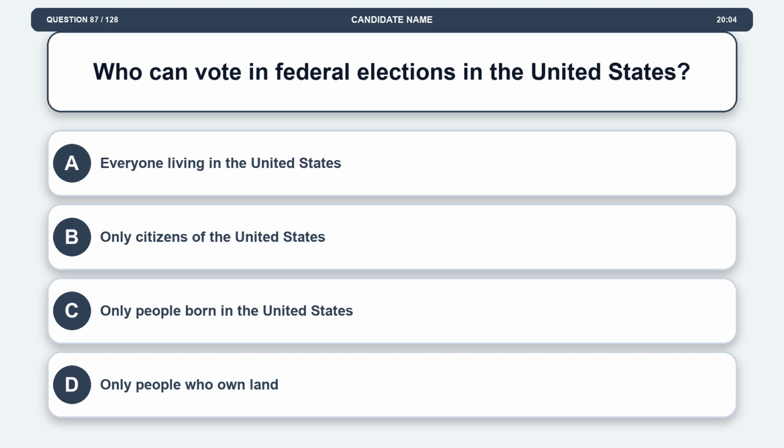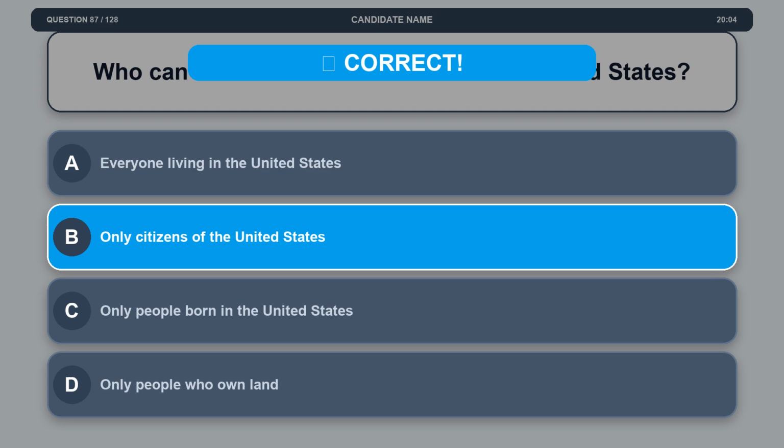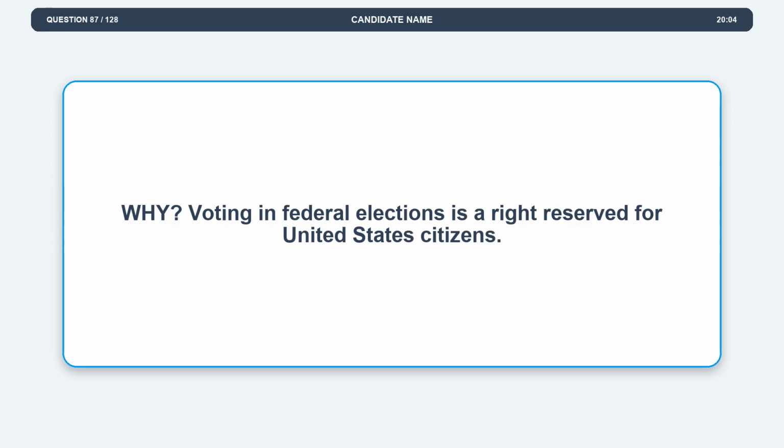Question 87. Who can vote in federal elections in the United States? Option A, everyone living in the United States. Option B, only citizens of the United States. Option C, only people born in the United States. Option D, only people who own land. The correct answer is option B, only citizens of the United States. Explanation. Voting in federal elections is a right reserved for United States citizens.